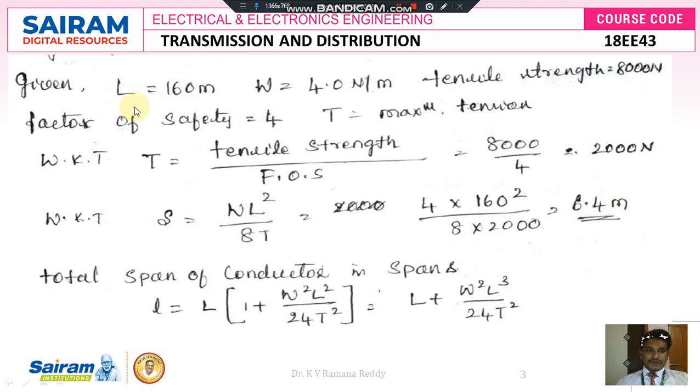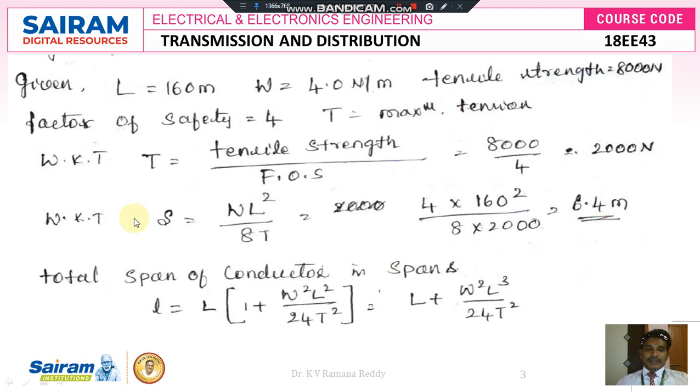In the problem they have given that the length of the span L is equal to 160 meters, the weight of the conductor W is equal to 4.0 Newton per meter, the tensile strength is equal to 800 newtons, and the factor of safety is 4. We have to find the maximum tension T. As we know, the formula for maximum tension T is equal to tensile strength divided by factor of safety, that is 8000 divided by 4. It becomes 2000 newtons.